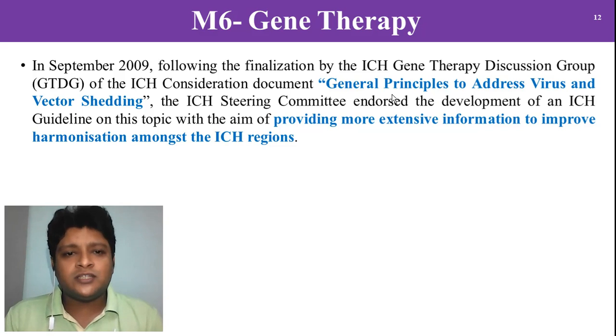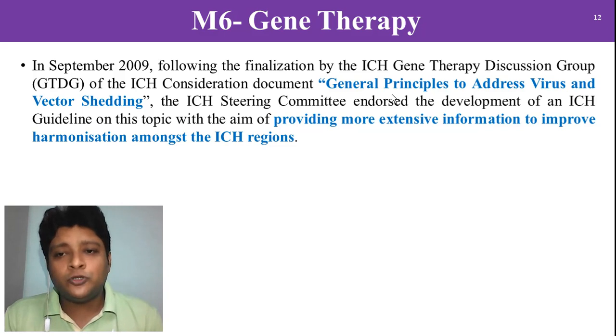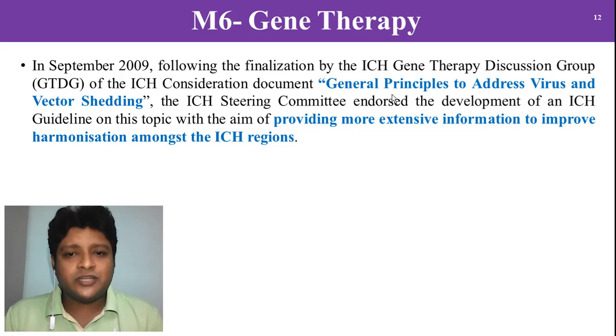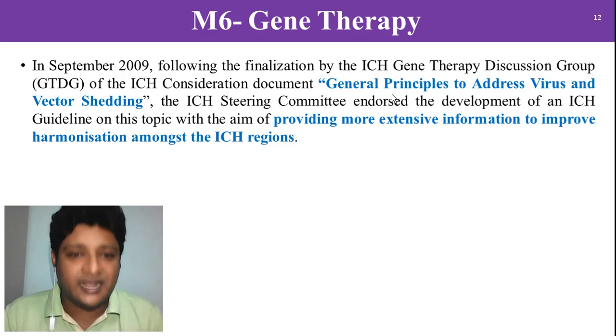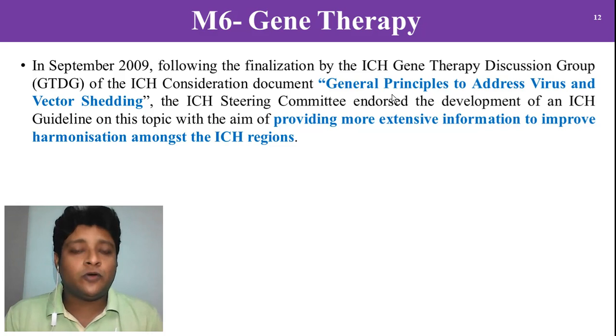So here what is telling, the main consideration of this document is general principles to address the virus and vector seeding. The ICH steering committee has endorsed the guideline for providing more extensive information to improve harmonization. That means the gene therapy process should be expressed in a single terminology, and the information should be provided by the ICH in the form of the M6 guideline, and it should be acceptable by all the regions of ICH. That is called gene therapy.